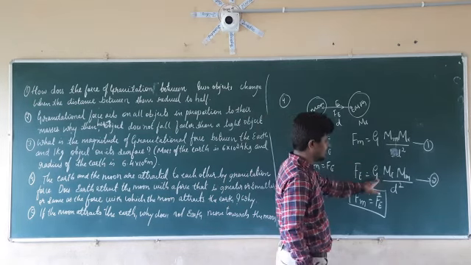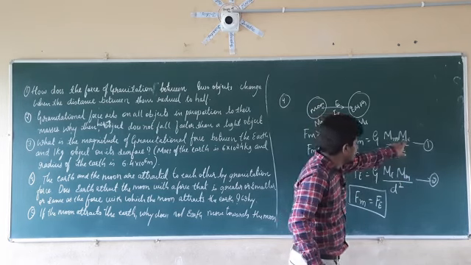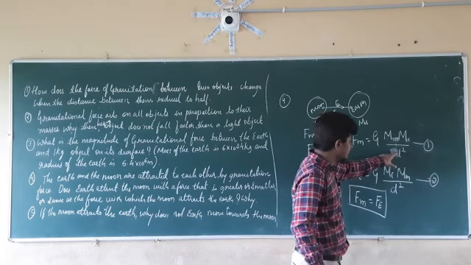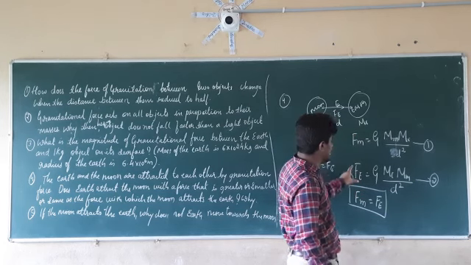See here, G is there, Mm is there, Me is there, d squared is there in both. So the magnitude of Fm is equal to the magnitude of Fe.